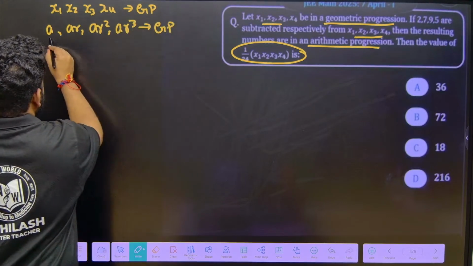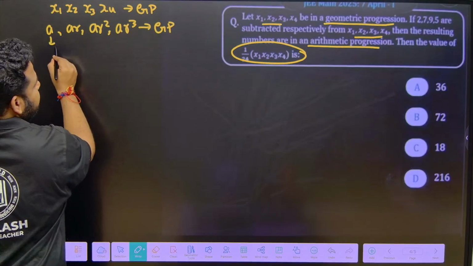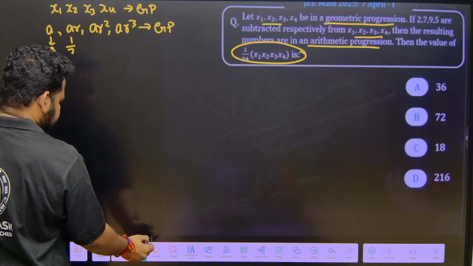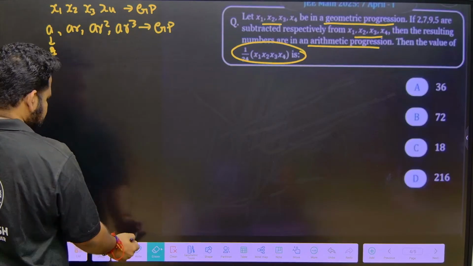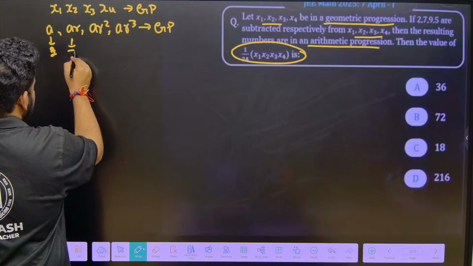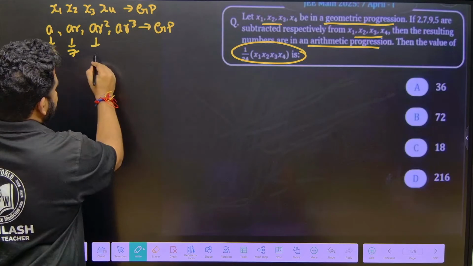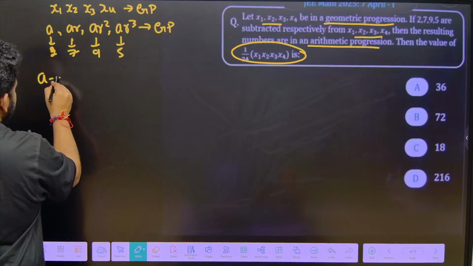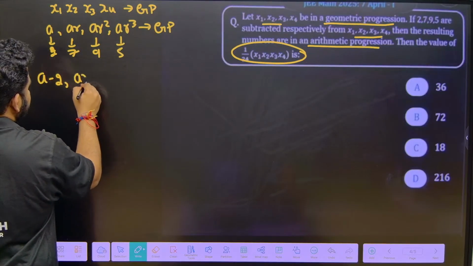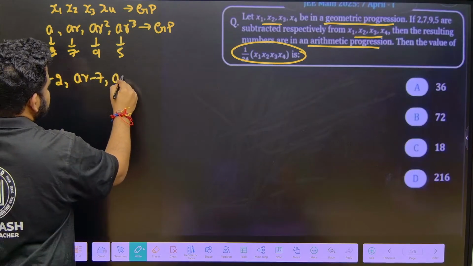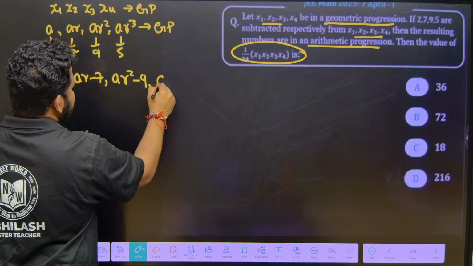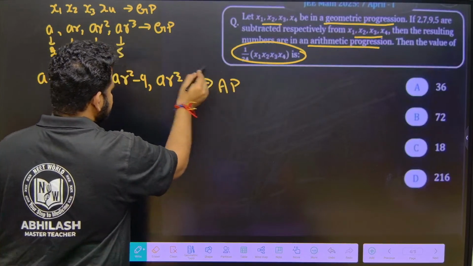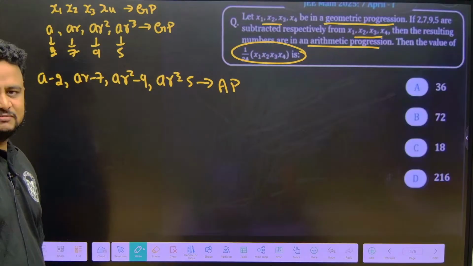From this I have to subtract 2. From this I have to subtract 7. From this I have to subtract 9. From this I have to subtract 5. So what will I get? A minus 2, ar minus 7, ar square minus 9, ar cube minus 5. So these terms will be in AP.